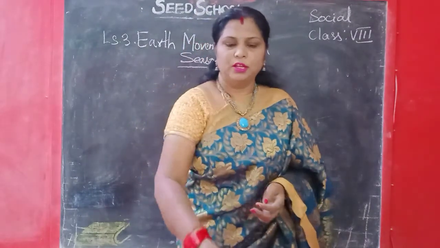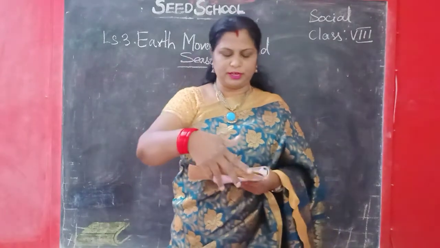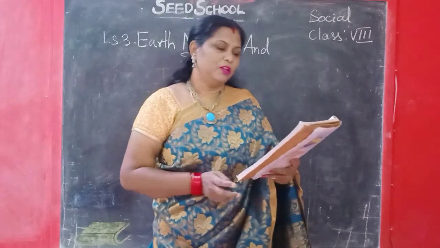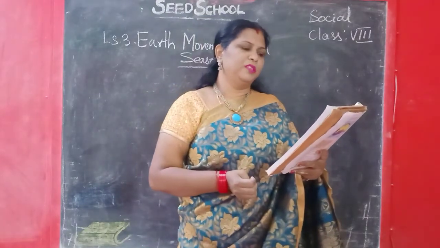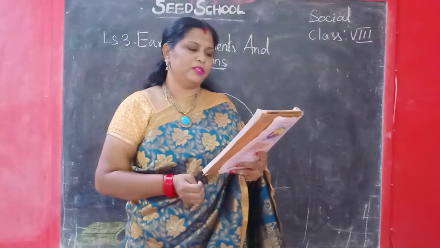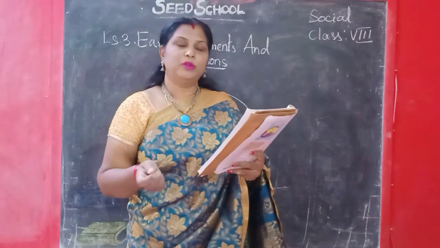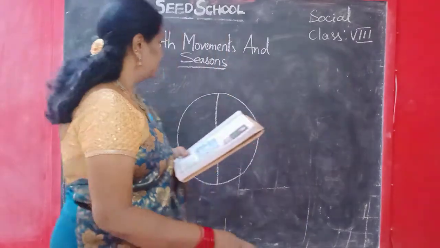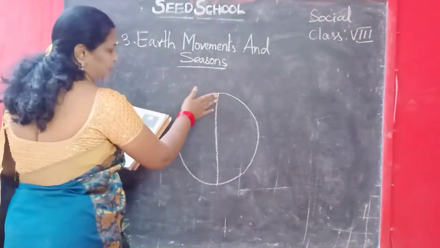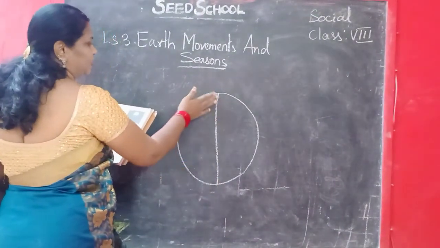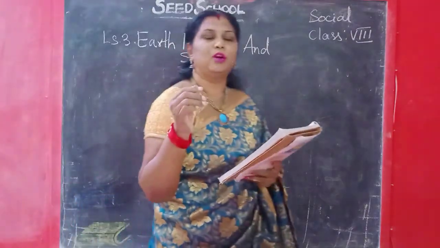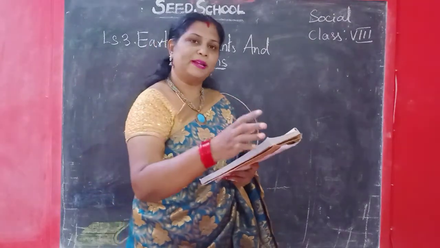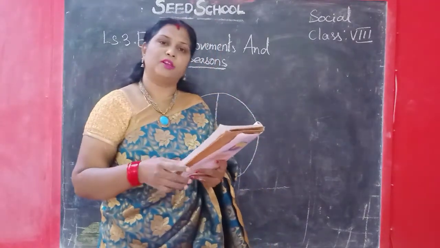In the pictures you can see, children, what happens when the Earth goes around the sun in this manner. During some months, like June, the northern hemisphere is tilted towards the sun, so it will be very hot for us.